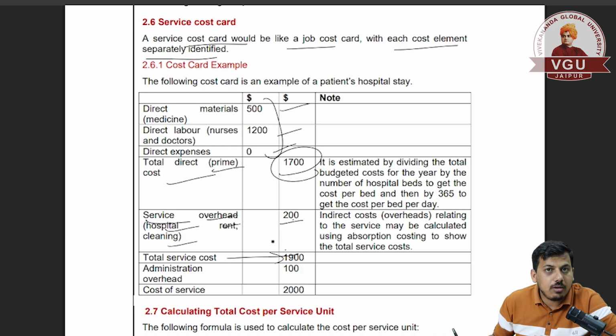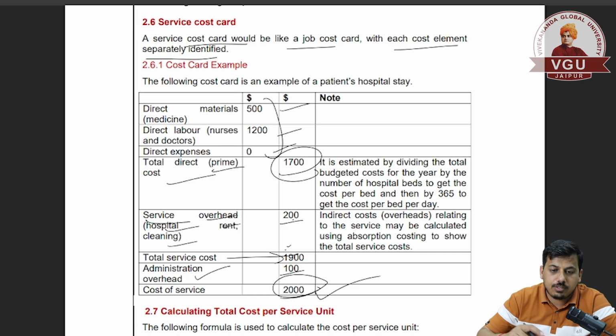In the job cost or batch cost, we were calculating total production cost. Here we are calculating total service cost. In that, non-service costs, or other expenses like administration overhead, are added. So it is the total cost of service. This is how you can calculate the cost of service.